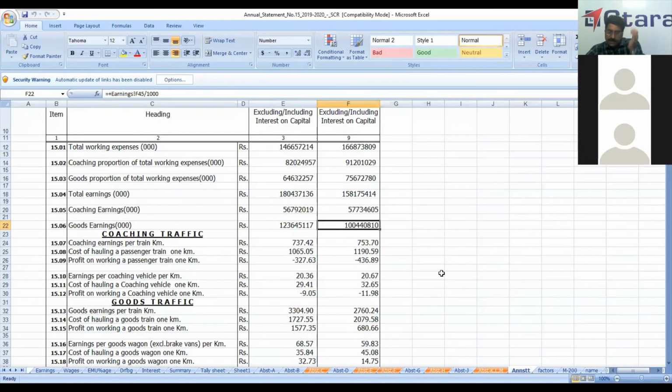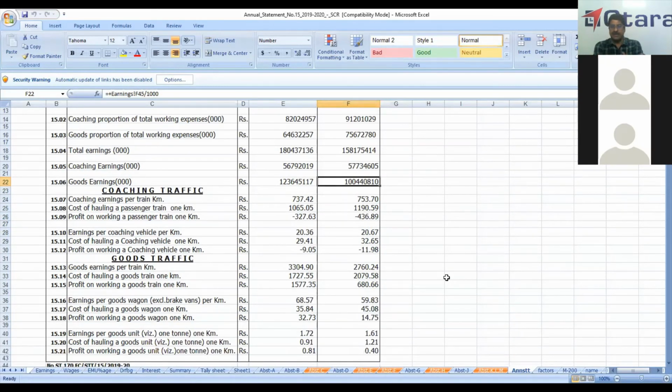So if you take the average earnings, suppose a passenger train travels for 1 kilometer, including Mail Express, Suburban, AC, non-AC, all put together, our average earnings for 2019 for one train running 1 kilometer was 753 rupees, and our expenditure is 1,190. That is for every kilometer we run a train, our loss is 437 rupees.